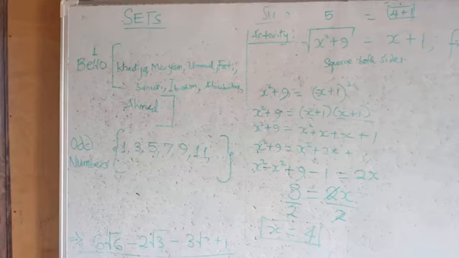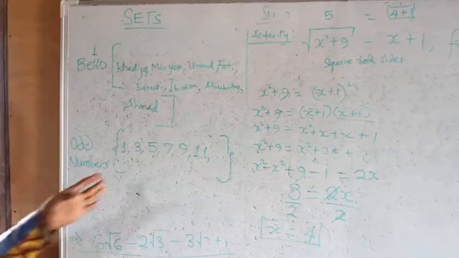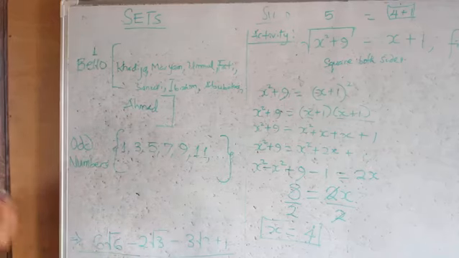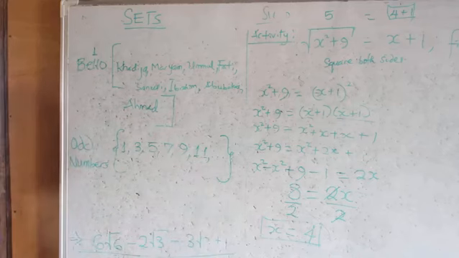Yes, they have been defined. All these ones are odd numbers. They are not just normal numbers. Normal numbers can be 1, 2, 3, 4, 5, 6, 7, 8, 9. But these ones have been defined that they are only odd numbers. Do we understand?